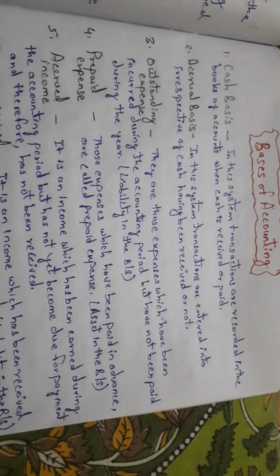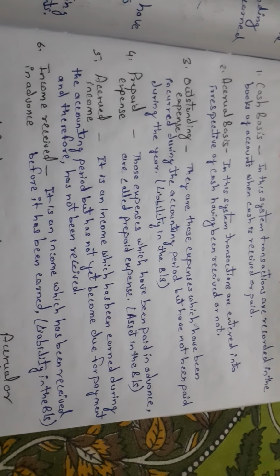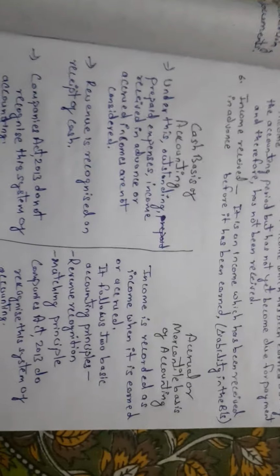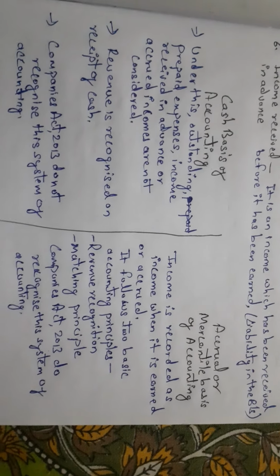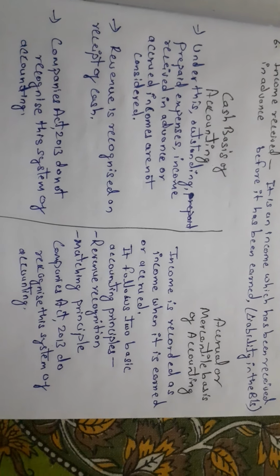So this is all in short about basis of accounting: cash basis, accrual basis, outstanding expenses, prepaid expenses, accrued incomes and income received in advance. And basically we have only two types of systems of accounting which are followed: cash basis and accrual basis, alternatively called mercantile basis.